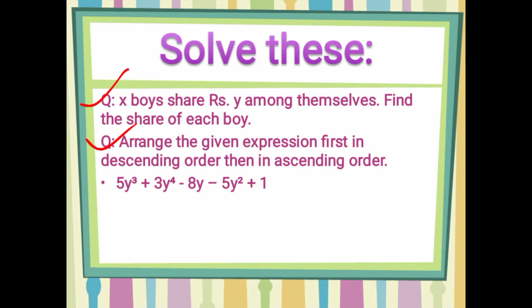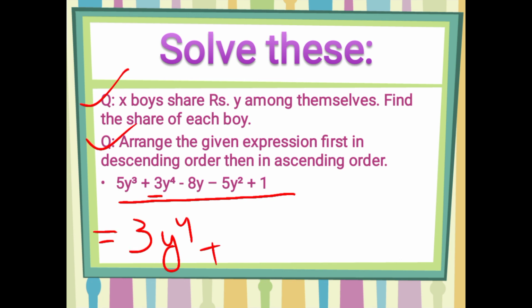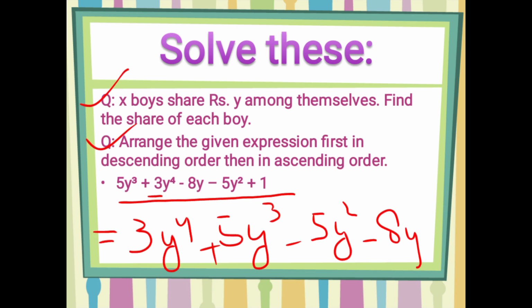Arrange the given expression first in descending order, then in ascending order. I know you are taking a lot of time. So the correct answer, the descending order of this will be, first you will write this term, 3y4, then plus 5y cube, then minus 5y squared, then minus 8y, and then plus 1.